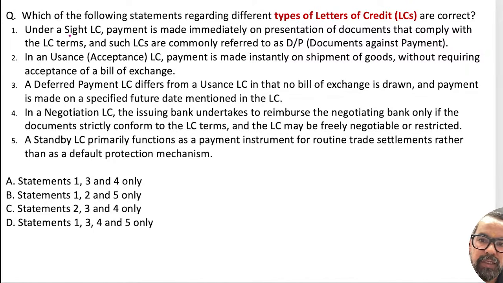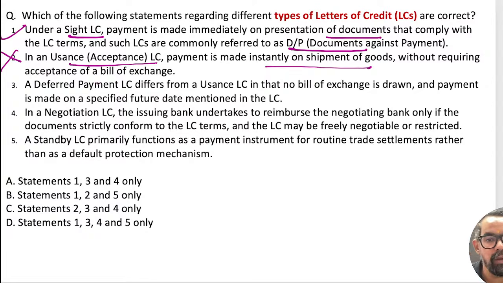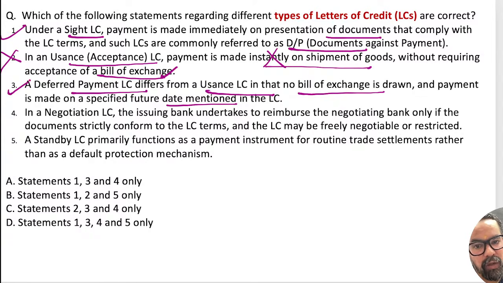So under the sight LC, payment is made immediately on the presentation of documents that comply with the LC terms, and it is DP, documents against payment, true. Second one is Usance bill, payment made instantly. No, it is at a future date and is based on the bill of exchange. This is true, but it is not instant, right? It is drawn for 60 days, 90 days or a specified period. Deferred LC differs from the Usance LC in that no bill of exchange is drawn and payment is made on a specified future date mentioned in the LC itself. This is also correct.